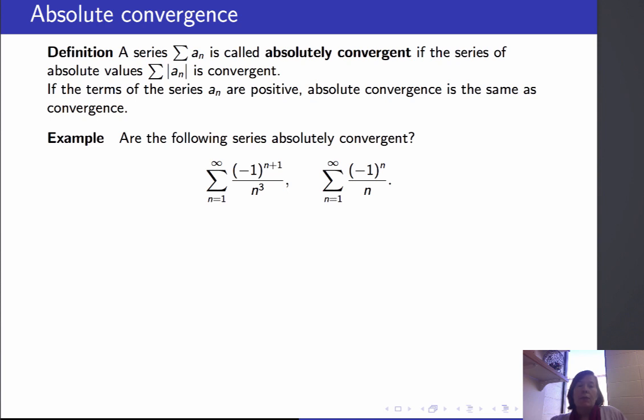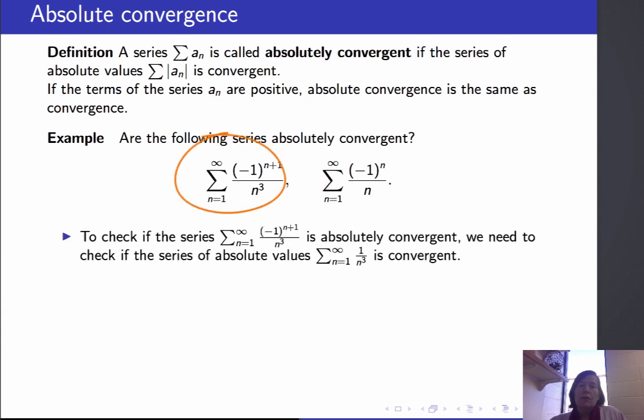Let's check the following series for absolute convergence. Take the alternating series, the sum from 1 to infinity of (-1)^(n+1) over n cubed. The question is, is it absolutely convergent? Well, to check that, I look at the sum of the absolute values of the terms of this series, and disregarding the plus and minus ones, I get the sum of 1 over n cubed.